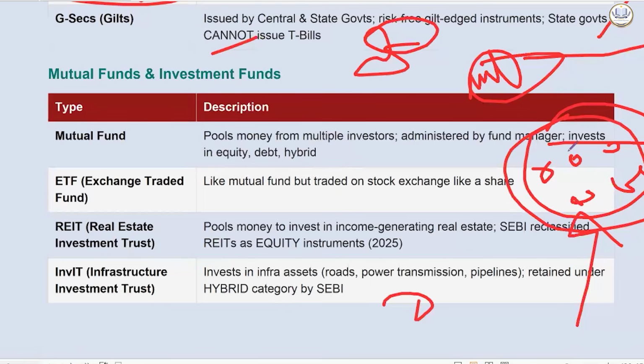And it is classified by SEBI as an equity instrument since 2025. We also have infrastructure investment trust. Now it invests in infrastructure assets like roads, power transmission, pipelines, and it is under the hybrid category of SEBI. Okay.